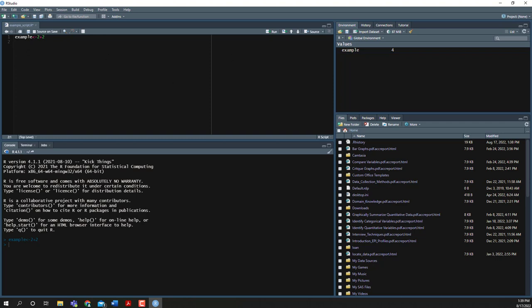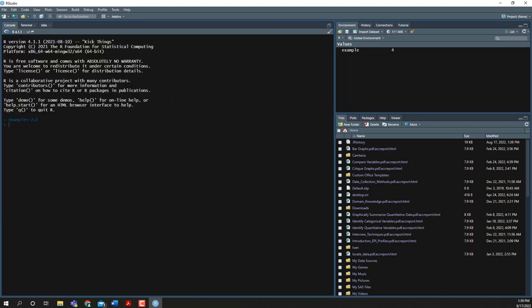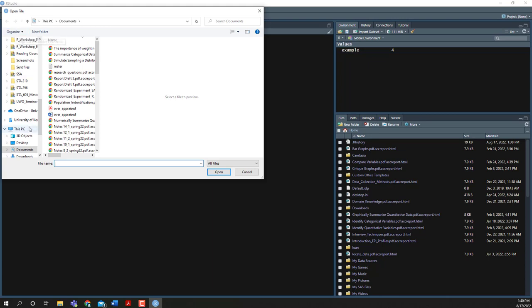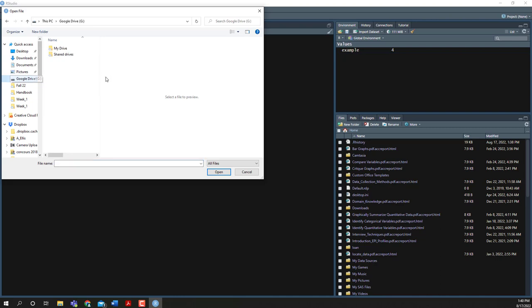All right, so now that you've seen an example of an R script, we're actually going to open up one that already has some code in it, and this is what you're going to want to turn in for this assignment. Now, to open up an R script that has already been written, and there's one on Canvas for you to download and put on your computer, we're going to go to File, Open File, and again, you'll want to navigate to where on your computer you have that particular file.